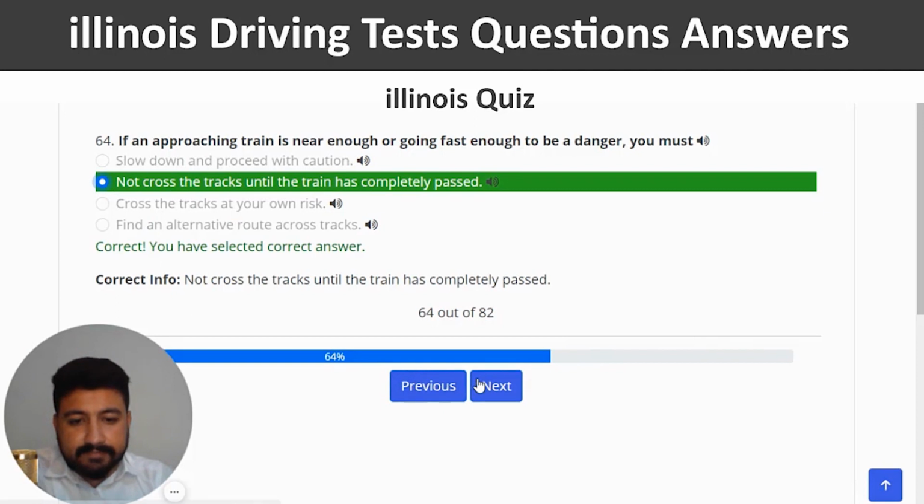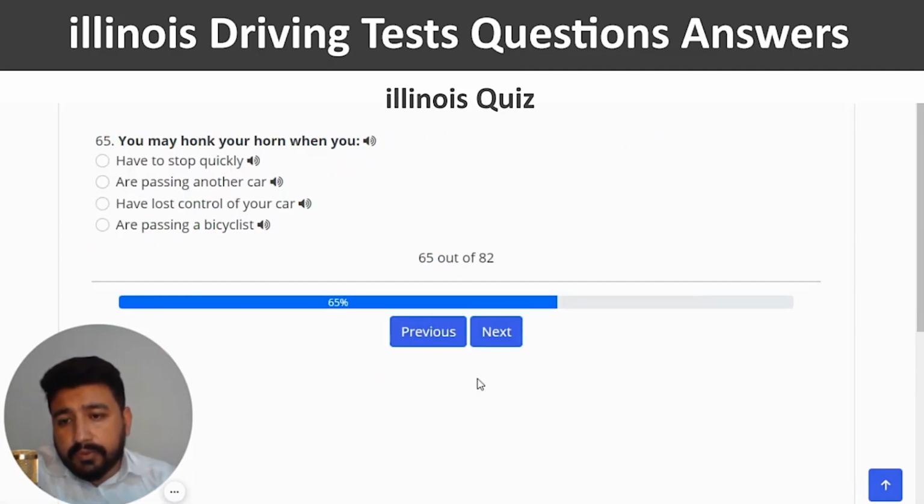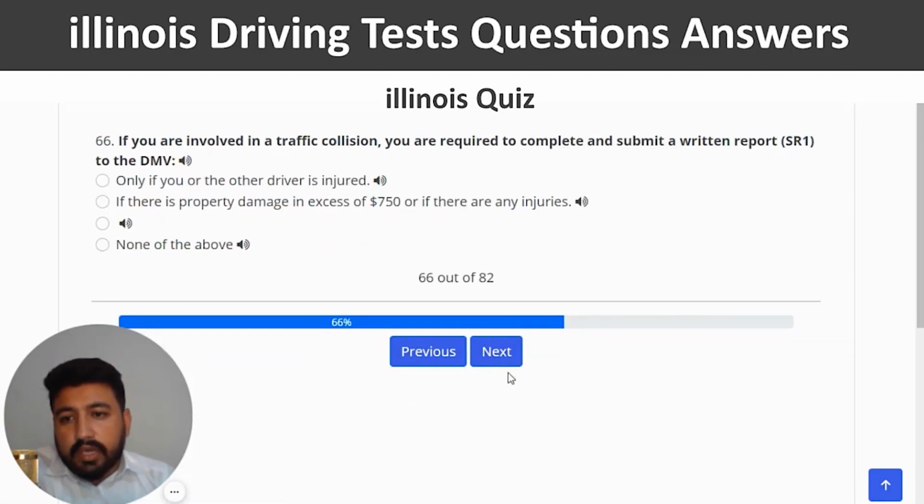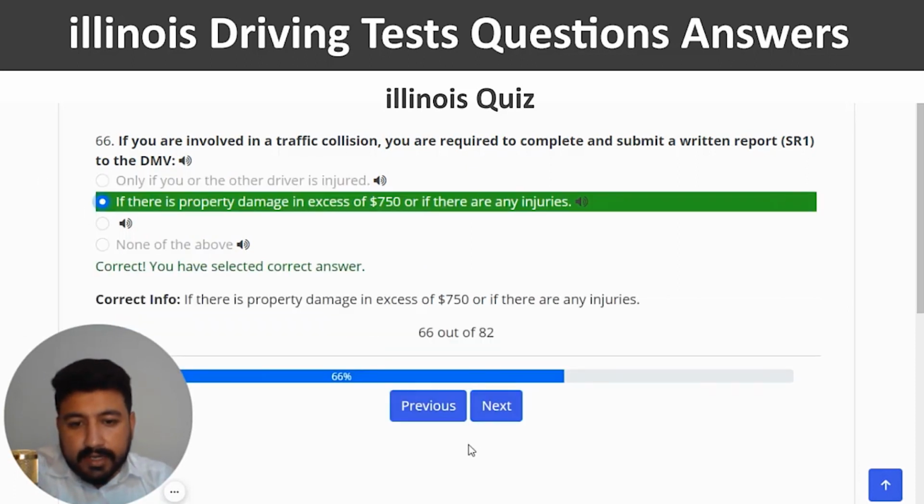Next. You may honk your horn when you... The right answer is have lost control of your car. So I'm going to click on the third option and next. If you are involved in a traffic collision, you are required to complete and submit a written report SR1 to the DMV. The right answer is if there is property damage in excess of $750 or if there are any injuries. So I'm going to click on the second option, correct, and next.